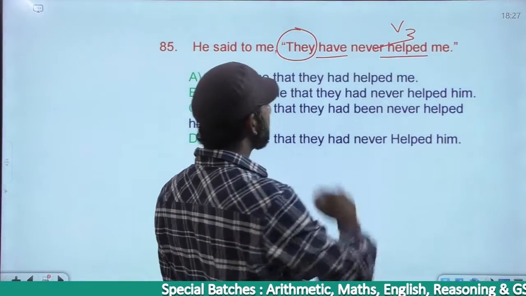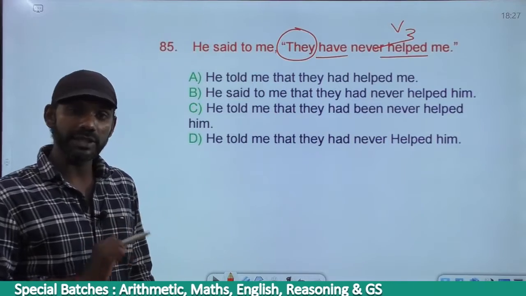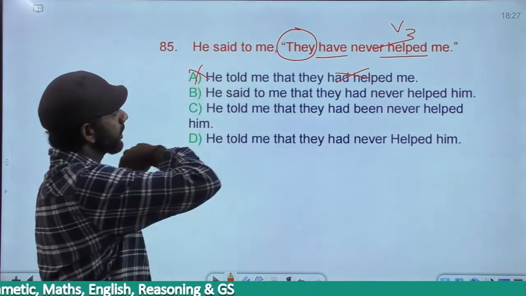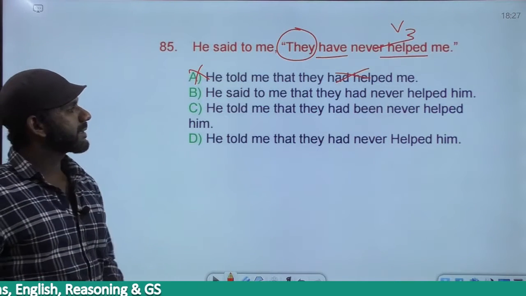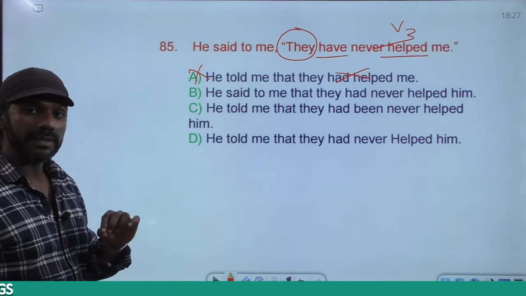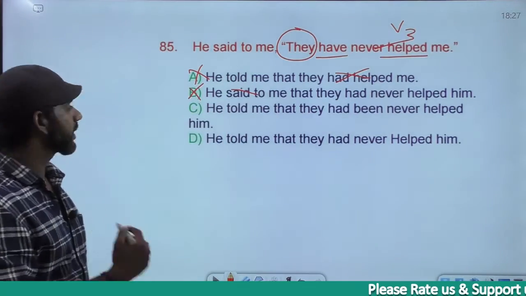They have never helped me. They had helped me. The meanings are completely opposite to each other, contradicting each other, so in fact eliminated. Option A is gone. Come to B. He said to me that they had never helped me. Said to comes in the direct speech. We want the answer in the indirect speech. B is gone. Come to C.